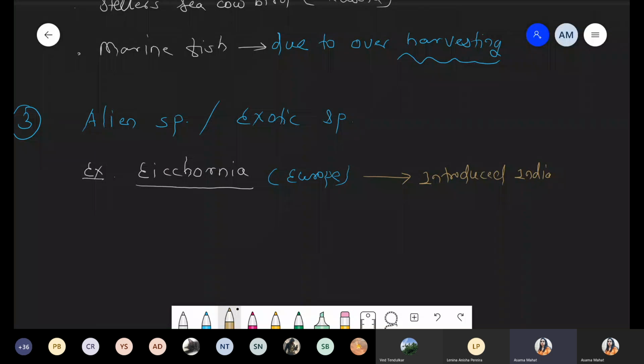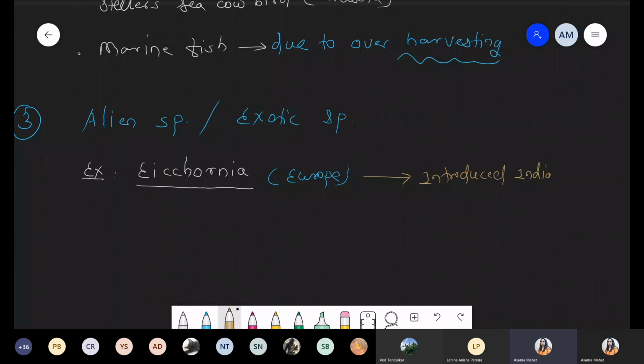And if we are talking about Eichhornia, अगर Eichhornia को हमने देखा, so from Jammu Kashmir up to the south end, every year wherever a water body is present, each and every water body is contaminated with Eichhornia. Okay, because now it is spread all over India, but it's not Indian. It's coming from Europe, and now it is introduced in India.